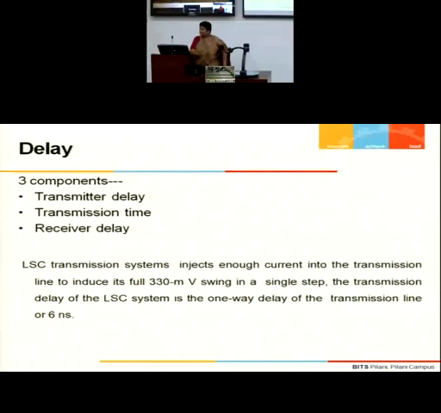So we try to compute the delay, and delay is not only the transmission line, because it also depends on the transmitter driver. It also depends on the receiver driver. If my drivers are not perfect, however good the transmission line design, because of mismatch at the two ends my signal reflections will keep on happening. That means if this is 6 nanoseconds, the signal is not fully absorbed, it comes back, then again travels back.